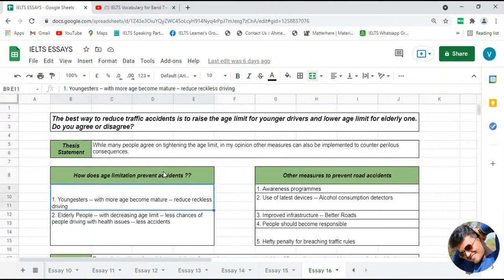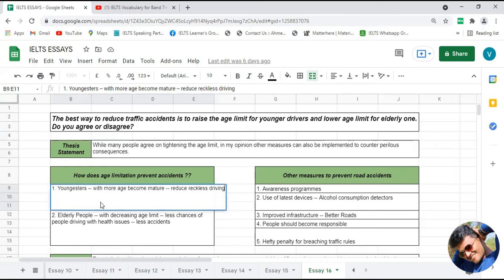So friends, as we have already seen in the statement, raise the age limit for younger drivers, it means increase the age limit for younger drivers and decrease the age limit for elderly people. So what are the advantages of increasing the age limit for the younger generation in the context of traffic accidents?